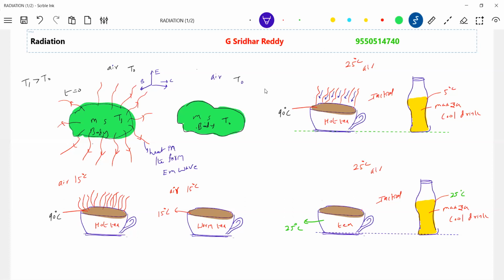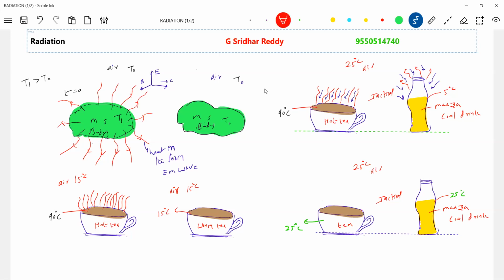Absorption is this one. So here what will happen? Even this drink bottle will radiate, and it will absorb more heat. You see red colors, that one.